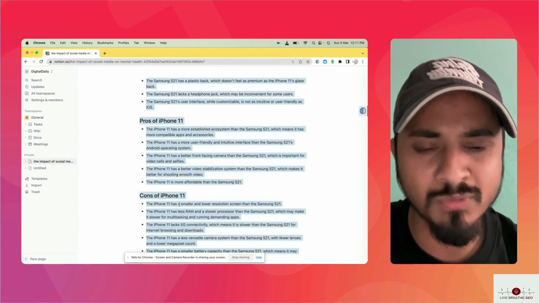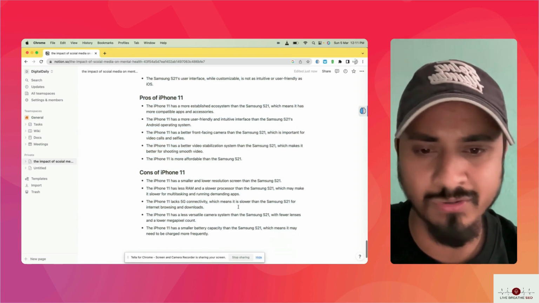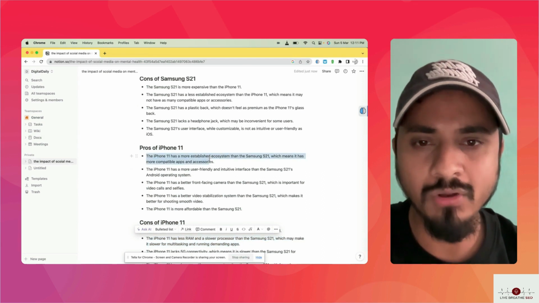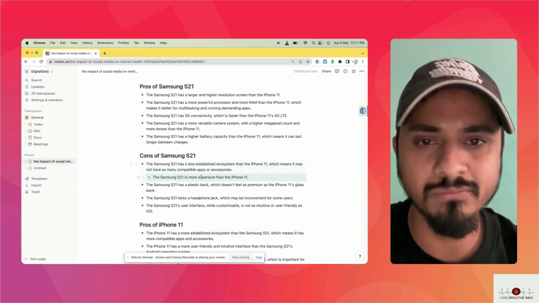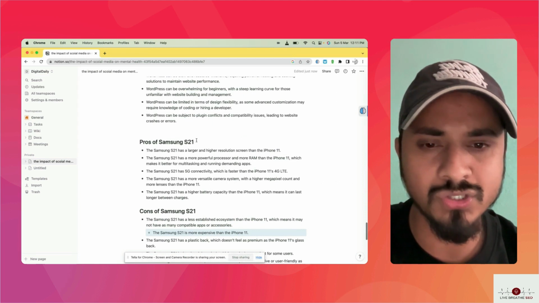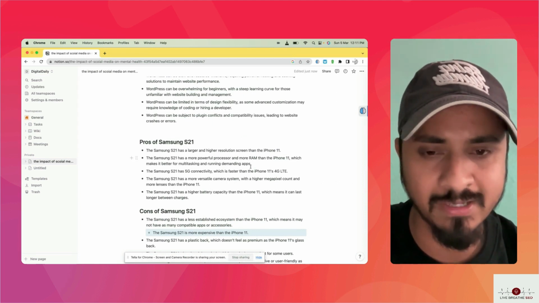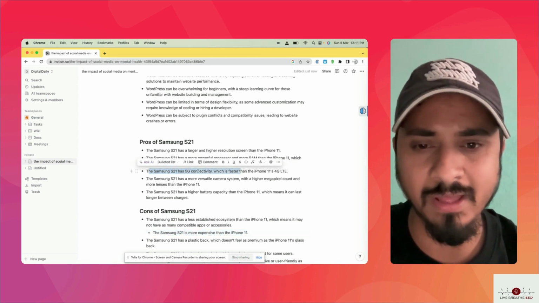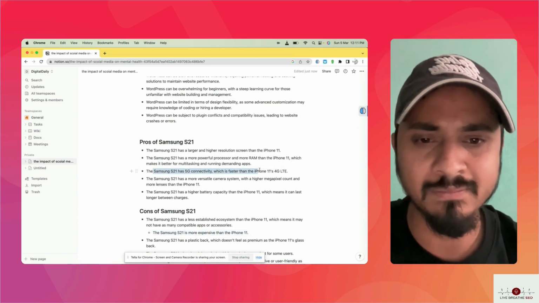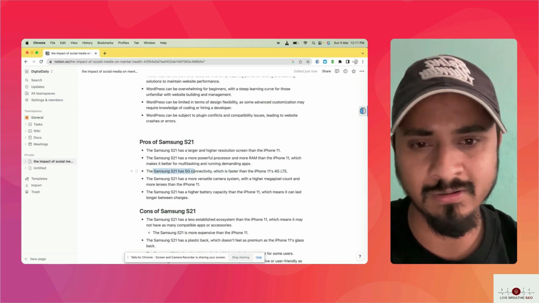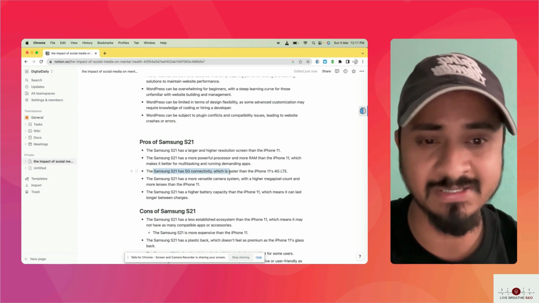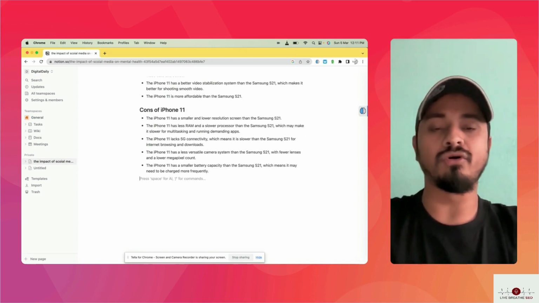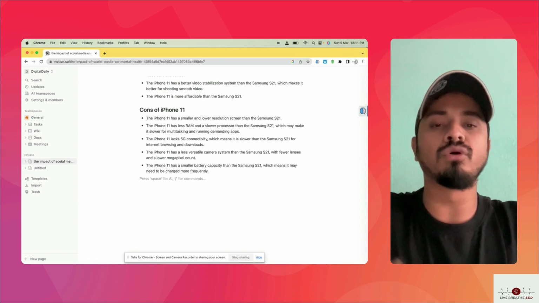iPhone 11 has a smaller, lower resolution screen than the S21. Okay, that's obviously true. Less RAM. Okay, so it gives you the results. I'm not sure of the specifications, though. I need to cross check. But based on the information that I know, most of the time, I think it's true. Like S21 has 5G connectivity. That's also true. So, see, guys, you can use it for your own blog or tech blog or anything.